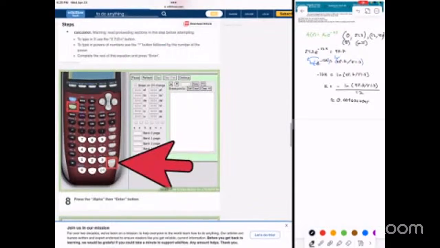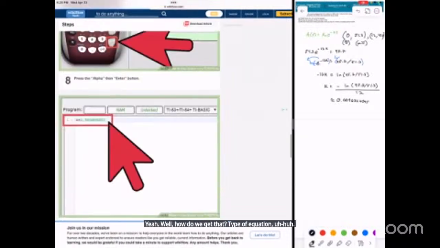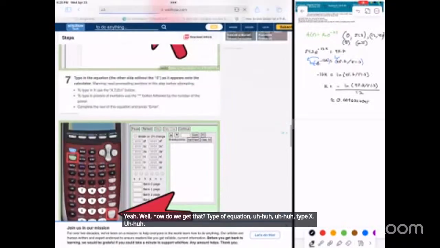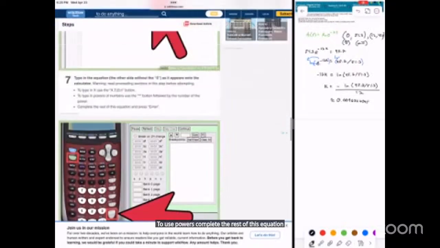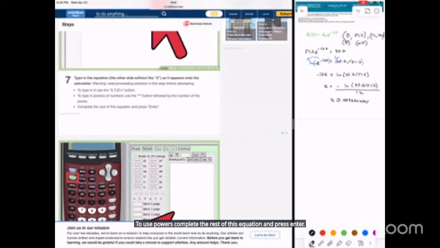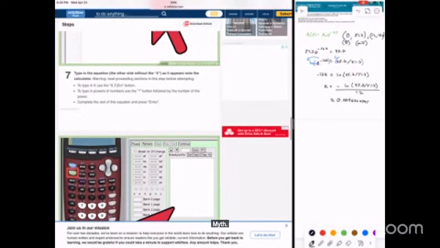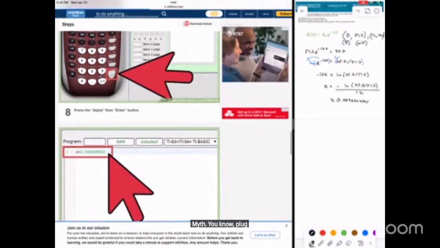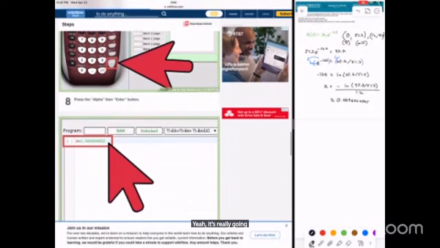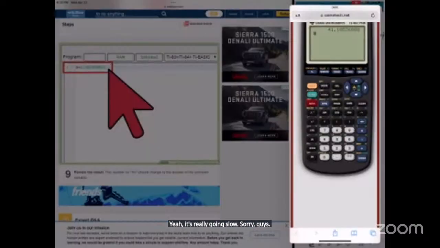Yeah. Well, how do we get that? Type in the equation. Type X. To use powers, complete the rest of this equation and press enter. Press alpha, then enter. Math. Yeah, unplug this. Maybe that's why it's moving so slow. Yeah, it's really going slow. Sorry, guys. Alpha solve.